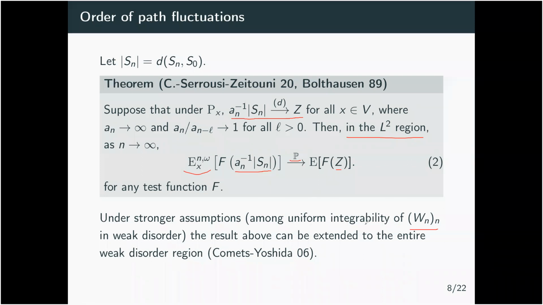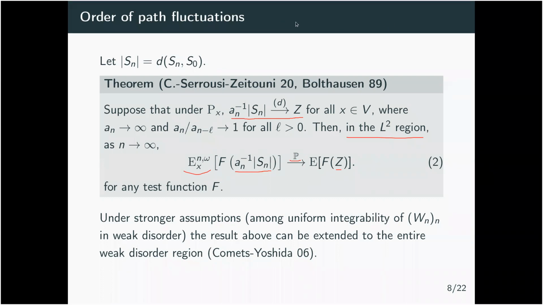So uniform integrability of Wn in the weak disorder region is something that always happens for the lattice, but in our case, we give some general conditions where it can also happen for general graphs. Particularly if the graph satisfies a Liouville property, then Wn stays uniformly integrable in the whole weak disorder region.